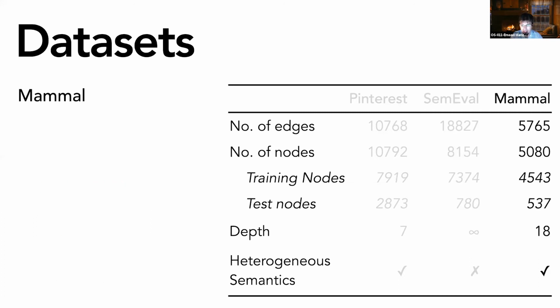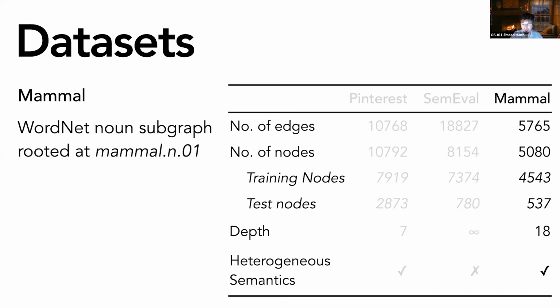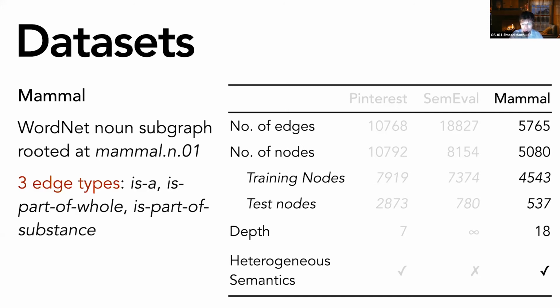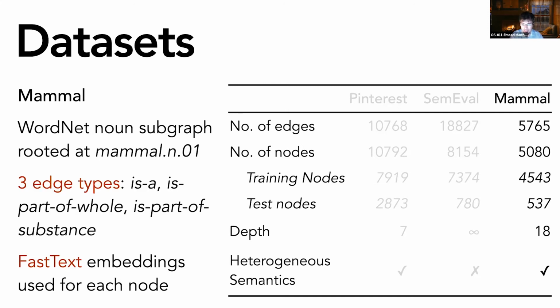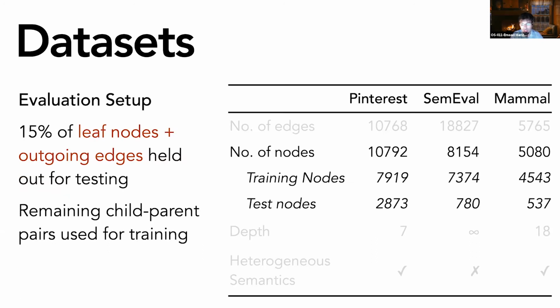The third dataset is a heterogeneous taxonomy extracted from the WordNet graph. It has 3 known edge types, and we use the fastText embeddings as the feature vectors for each node. We hold out 15% of the leaf nodes and their outgoing edges as a test set, and we use the remaining child-parent pairs for training.